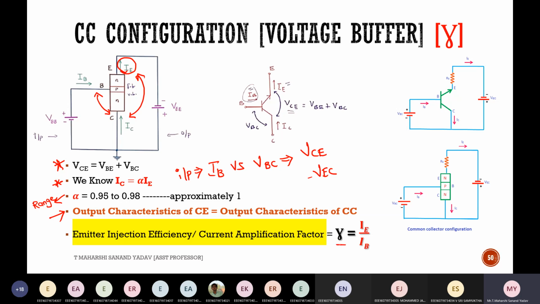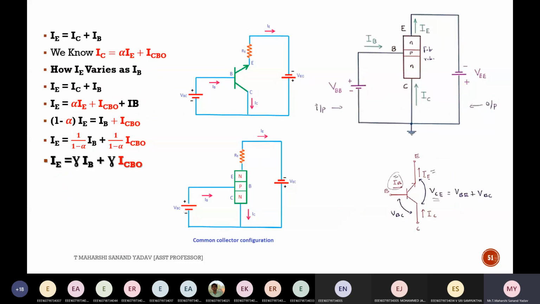Beta is called the transport factor. Gamma is called emitter injection efficiency, or it can also be called the current amplification factor. Why? Because we get output current by input current, and output by input is what we call the amplification factor.